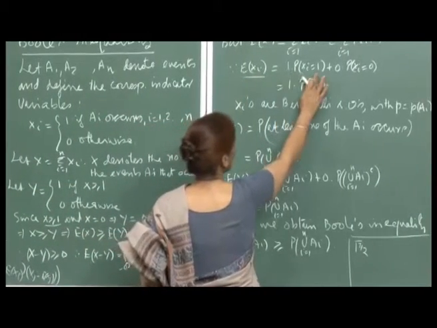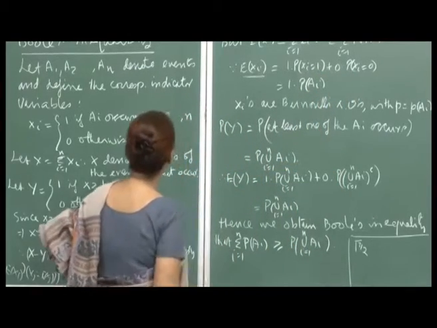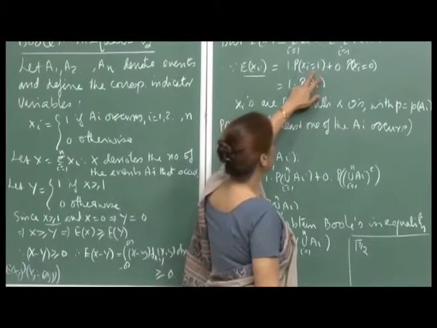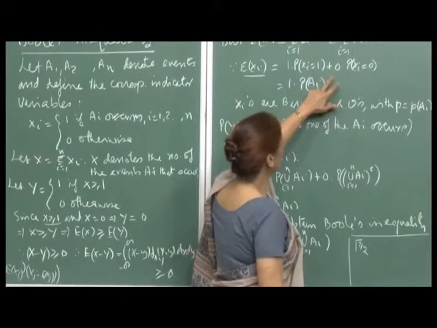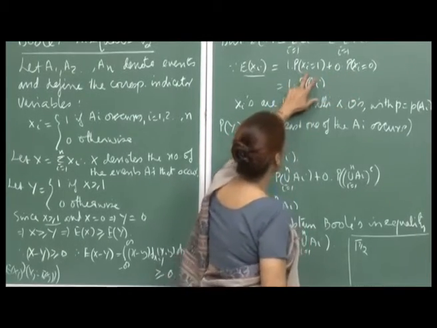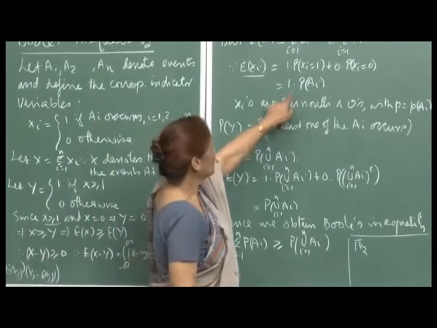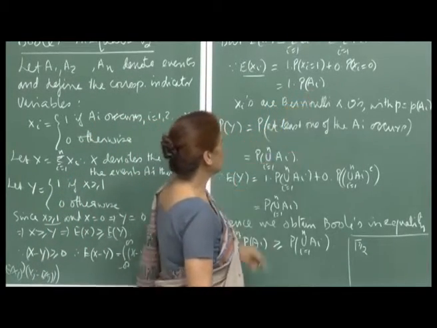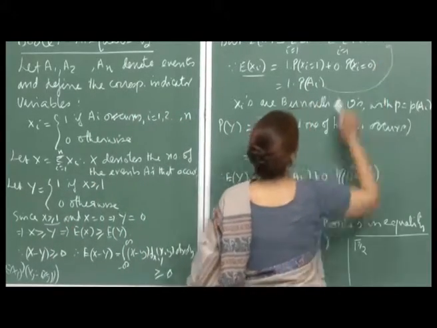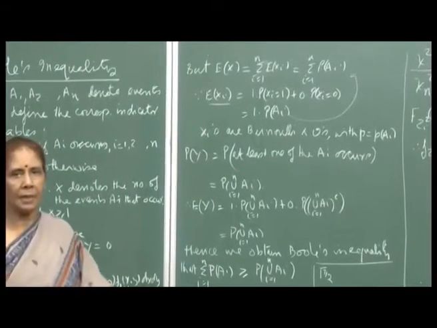But E[X_i] is what? E[X_i] is 1 times probability X_i equal to 1 plus 0 times probability X_i equal to 0, since the X_i's take values only 1 and 0. The second term is 0, and the probability X_i equal to 1 is the probability of occurrence of A_i, so this is 1 times P(A_i), which is P(A_i). And so the sum of the expectations of the X_i's is equal to the sum of P(A_i).